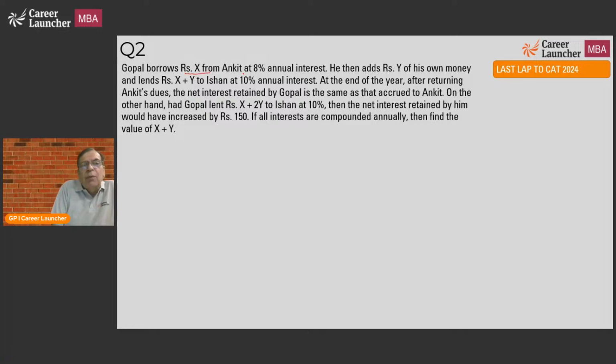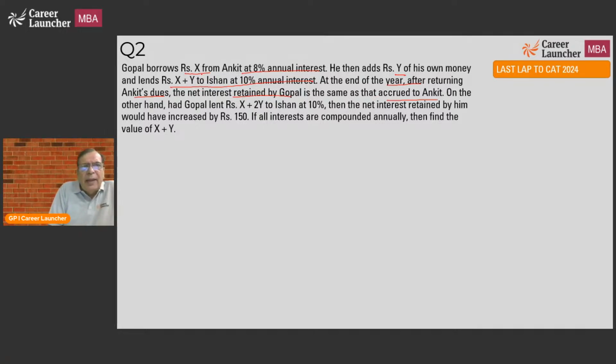Gopal borrows rupees X from Ankit at 8% annual simple interest. The compound interest topic is very clear. He then adds rupees Y of his own money and lends X plus Y to Ishan at 10% annual interest. At the end of the year, after returning Ankit's dues, the net interest retained by Gopal is the same as that accrued by Ankit. Now, in these kinds of questions, now that I've read half of it, I just want to put things on paper and say, okay, what does it mean? What will be the income of Ankit, given that the net interest retained by Gopal and Ankit is the same?